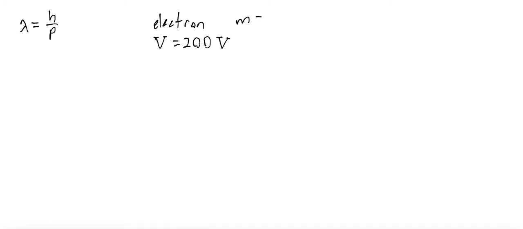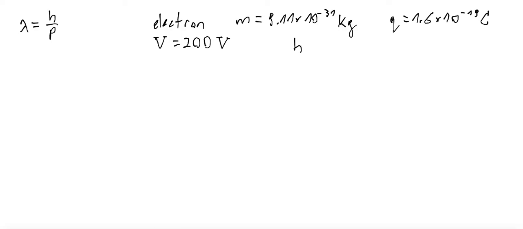We know its mass is 9.11 times 10 to the power of minus 31 kilograms, and we know its charge, 1.6 times 10 to the power of minus 19 coulombs. And we know that the electron is accelerated by a potential difference of 200 volts. And of course, Planck's constant is 6.63 times 10 to the power of minus 34 joule seconds. Now your task is to find the de Broglie wavelength of such an electron.